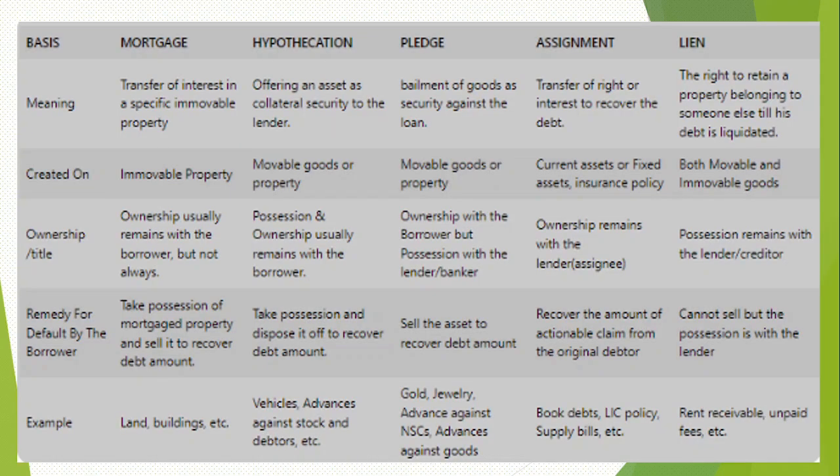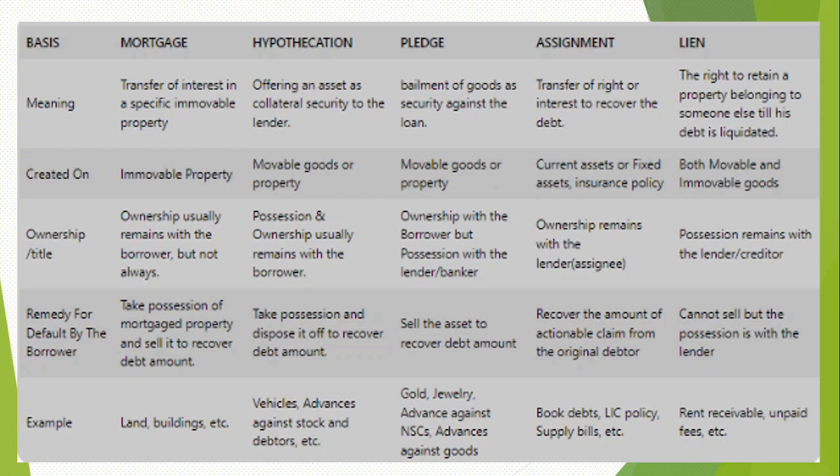This is the difference between mortgage, hypothecation, pledge, assignment and lien. This chart tells you in detail what is movable, what is immovable, and in what situation you are supposed to do this. It is an overview, so I'll skip it so that you can refer to it on your own whenever you need. We are going to do a detailed discussion one by one on all of these, from the perspective of who is going to hold the security, who is going to hold the title of the security, and in case of a default, how recovery is to be made. We'll discuss them individually one by one.